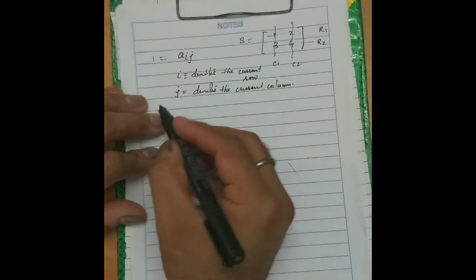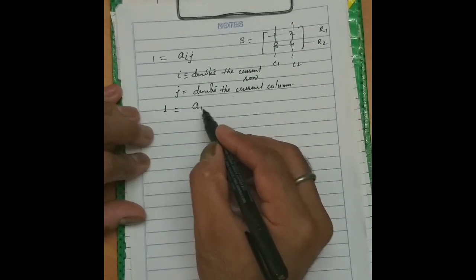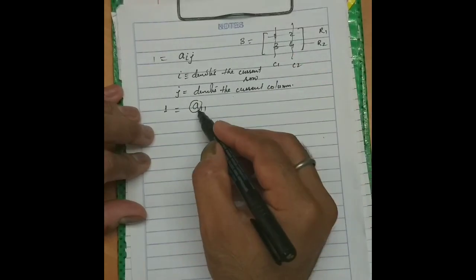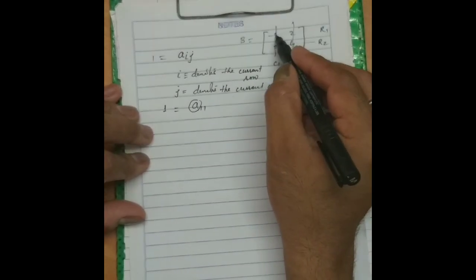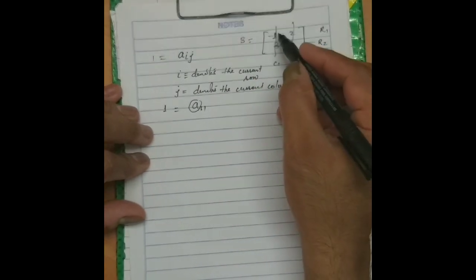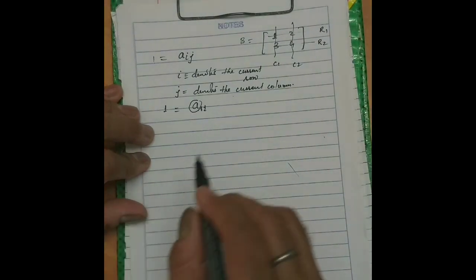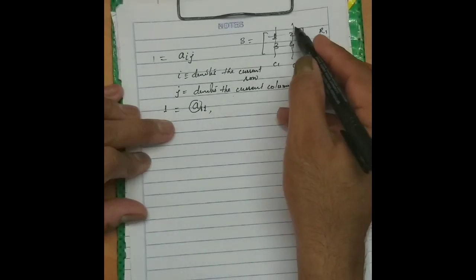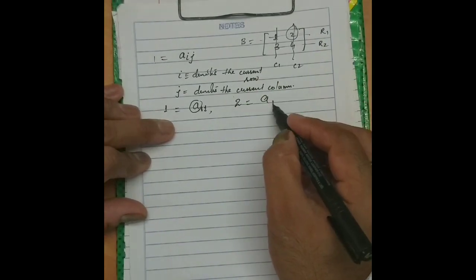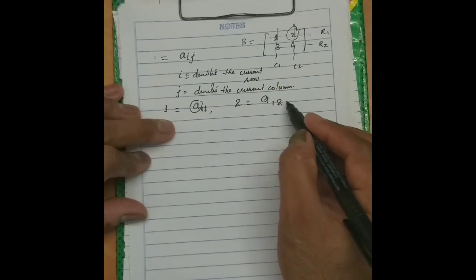So in this case, as we have taken element 1, 1 will be equal to a11. Here the first 1 denotes that it lies in row 1 and the second 1 denotes column 1 at the same time. Similarly, element 2 can be denoted by a12, as 2 lies in first row and second column.